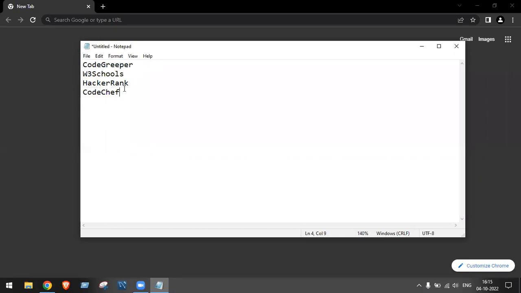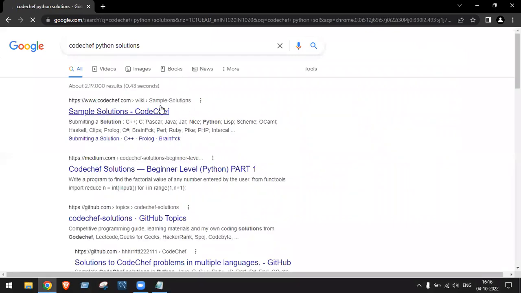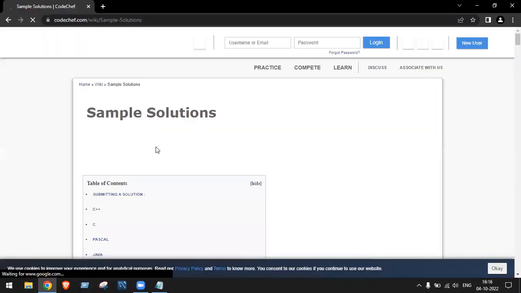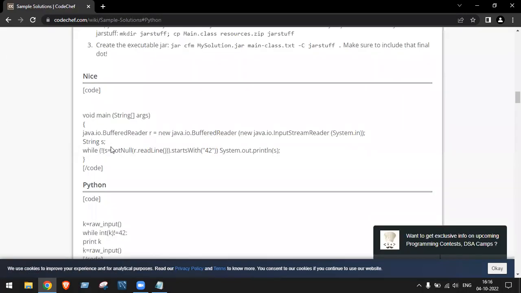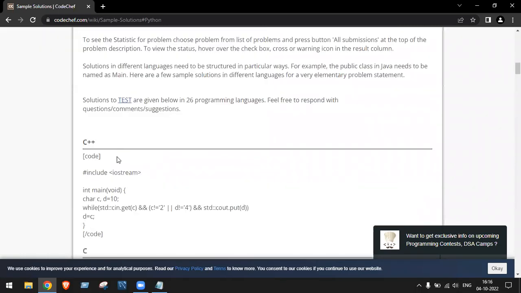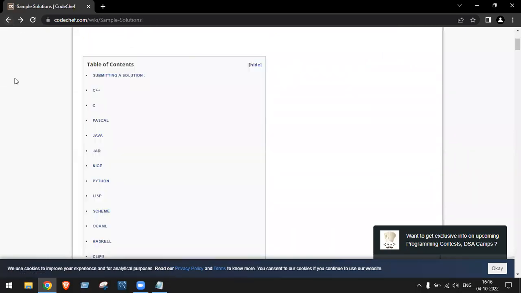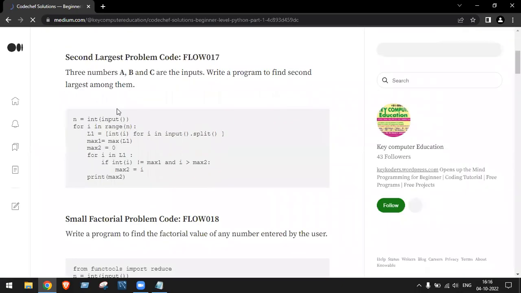So keeping CodeChef aside now, or you can add CodeChef also. If you have some time, look at CodeChef. You can just type here CodeChef Python solutions. You can try this one. Same thing, you just copy and paste it, and you'll get it over here. Type Python here and you'll get the solutions, depending upon what code it is, because some are old, some are new. Beginner level in this one.